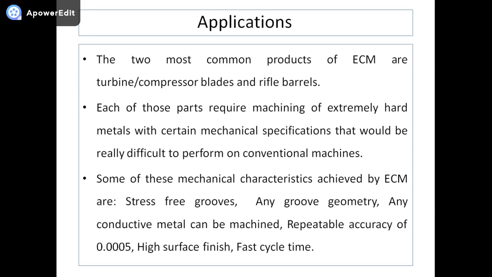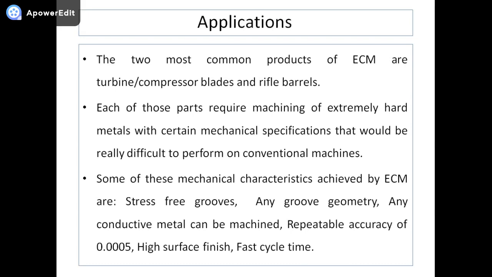Each of these parts requires machining of extremely hard metal with certain mechanical specifications that would be really difficult to perform on conventional machines. Some of these mechanical characteristics achieved by ECM are stress-free grooves, any difficult groove geometry, any conductive metal can be machined, and repeatable accuracy of 0.0005 can be achieved, with high surface finish and fast cycle time.